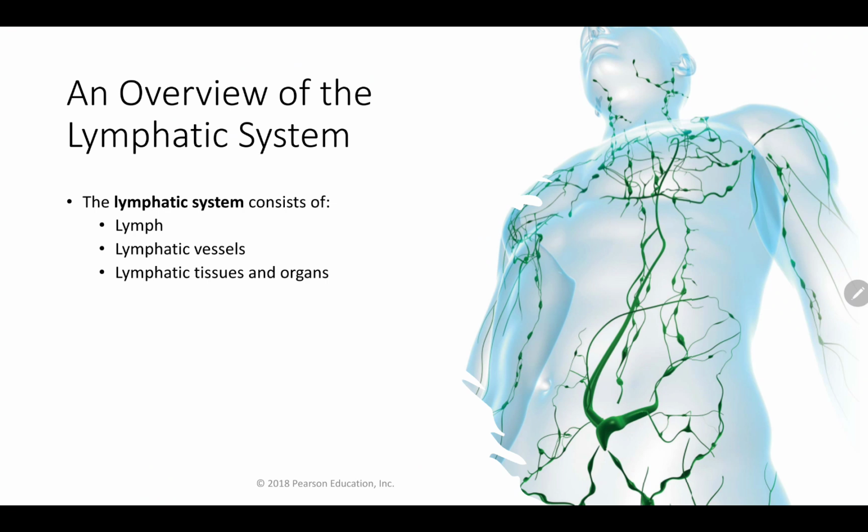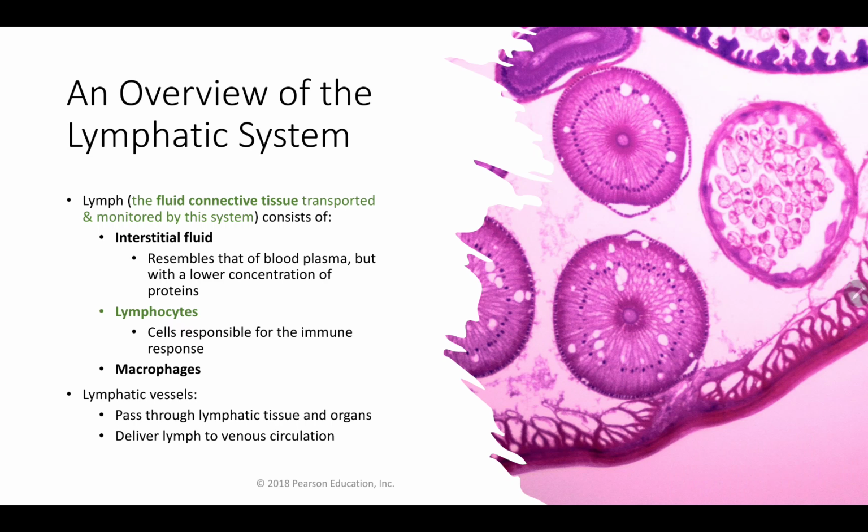We know that the lymphatic system consists of lymph, the lymphatic vessels, and lymphatic tissues and organs. Specifically, that lymph is that fluid connective tissue that's transported and monitored by this system. And that lymph is going to consist of interstitial fluid that resembles the plasma, but has lower concentrations of proteins.